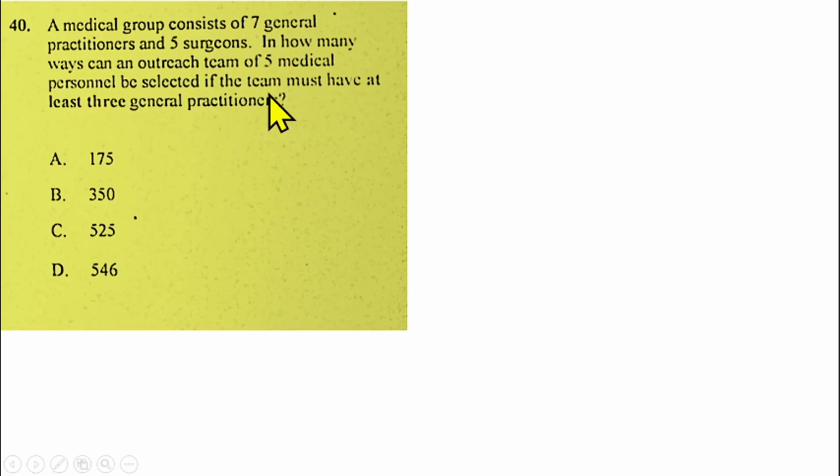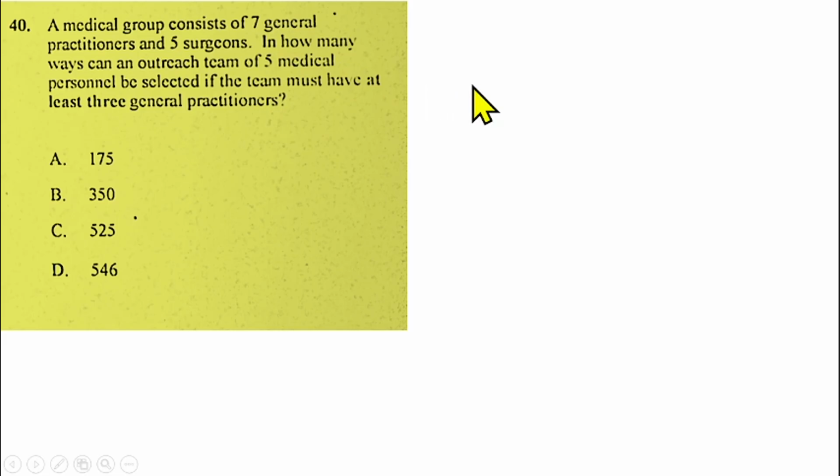So the question is from combination, but with more options. At least 3 general practitioners must be there out of 7 of them. So what can we do? Don't forget that you have to find 5 medical personnel altogether, and at least 3 generals must be there.